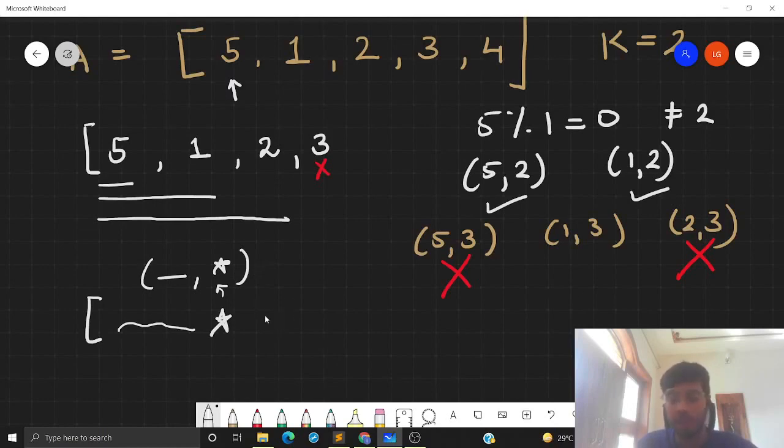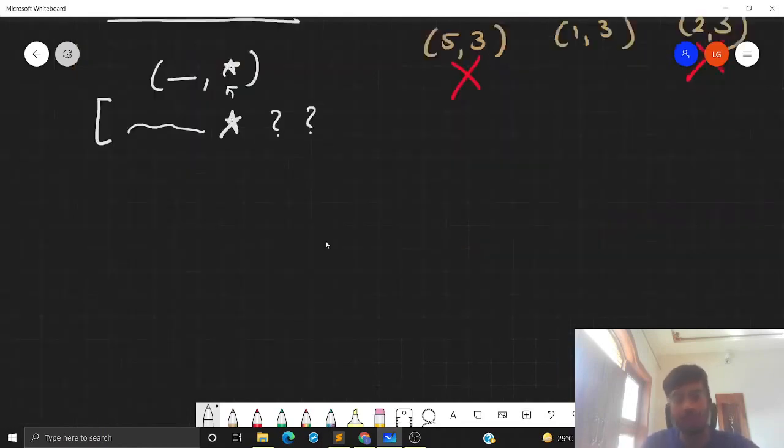So now if I introduce other elements in this subarray, this new subarray will also be bad, because this bad pair will remain in this subarray. So the observation is that once I have got a bad subarray, I cannot continue this process of introducing a new element, because the resulting arrays will also be bad. Okay, so this means that starting from the first index, I have three good subarrays that I have seen till now.